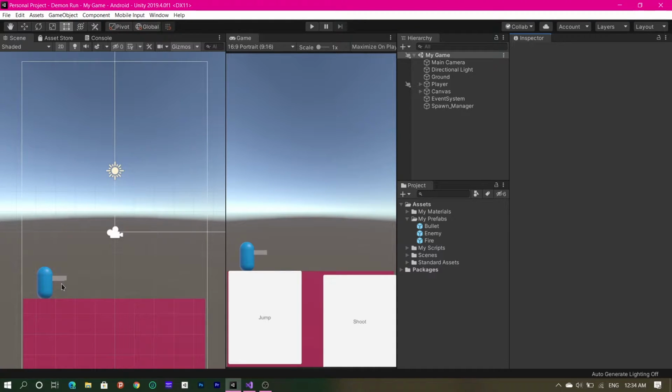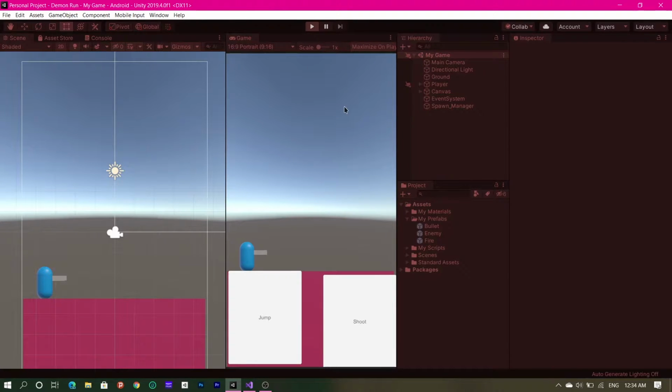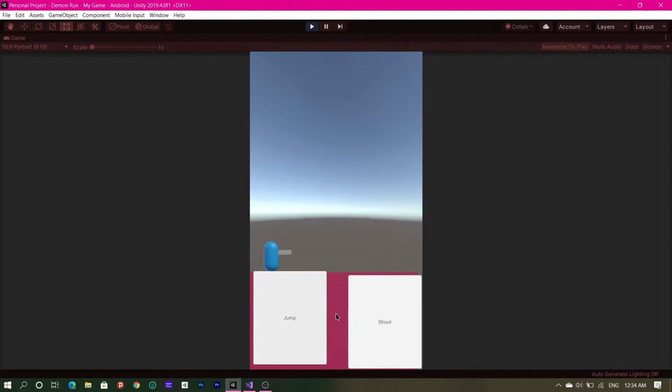Anyway, so currently the objective of the game, which may or may not change as I continue adding some more features, is this. I'll maximize on play and let's enter play mode. So you can see two buttons here, jump and shoot. These are just basic buttons which can easily be replaced. So you need to shoot and kill the red guys and you need to jump over the yellow things. And they'll keep spawning. And it looks like it's random. Yes, it is. The spawning of these objects is completely random.